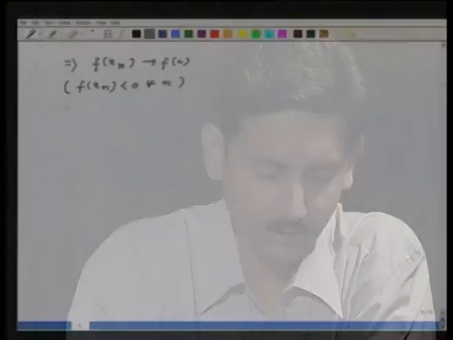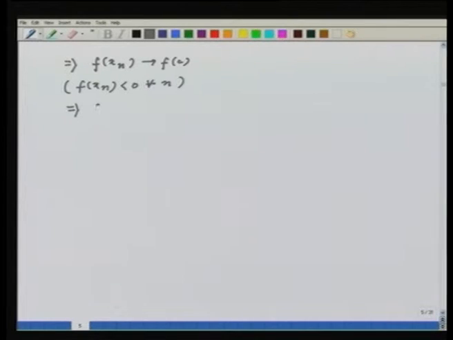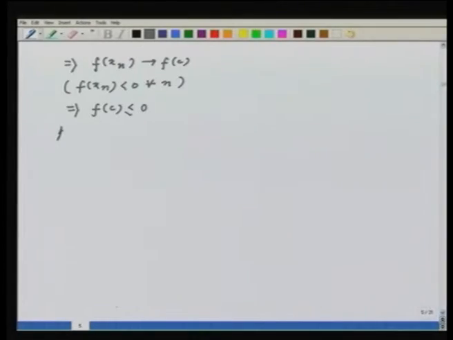So this implies then that f of c is less than or equal to 0. What I need to show is f of c is equal to 0. So if not, so if f of c is strictly less than 0, I have to get a contradiction.